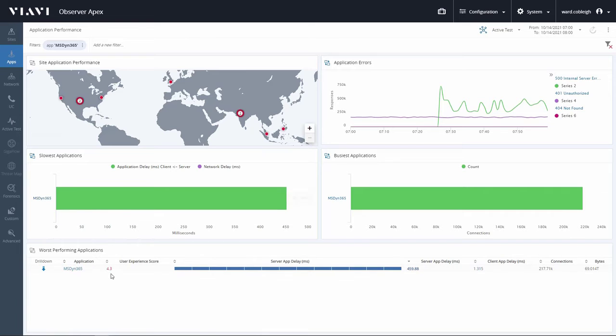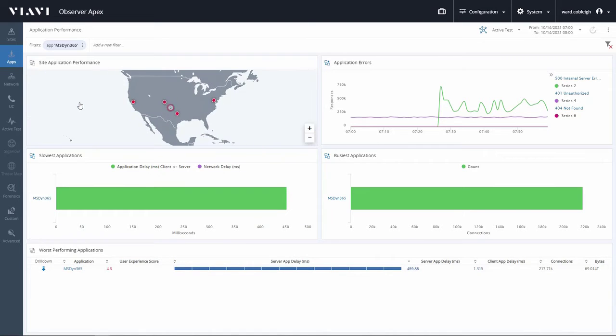Observer Apex has alerted you to a poor end-user experience for Microsoft Dynamics 365. The end-user experience score is 4.3 out of 10, which is in the critical range. This score, combined with the map, give you severity, scope, and impact. This issue is affecting all your sites.